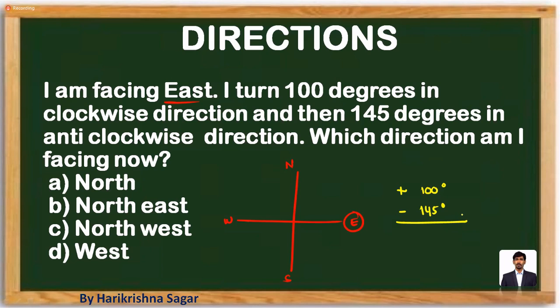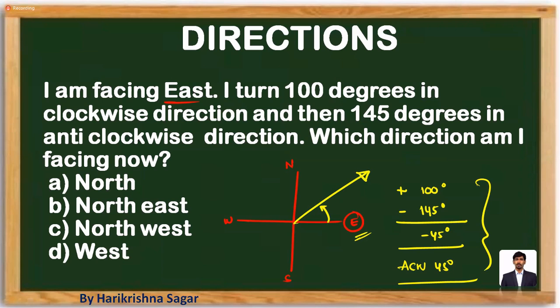So 100 degrees plus 100 minus 145. What is this value? Minus 45 degrees. Minus indicates anti-clockwise direction for 45 degrees. As per the data, the person is initially facing towards east. So finally, anti-clockwise direction for 45 degrees. Anti-clockwise means he is going to be looking like this. So he is facing towards northeast. Mark your answer choice as option B.